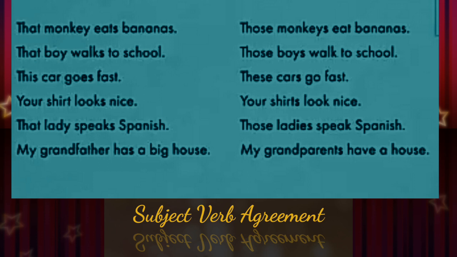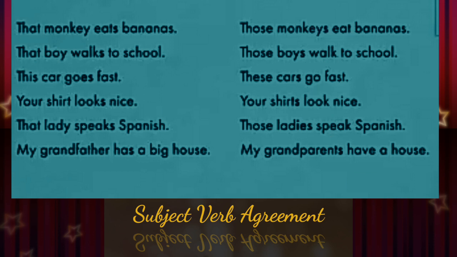Monkeys, boys, cars, shirts, ladies, grandparents. These are all plural subjects, and that's why they are followed by plural verbs like eat, walk, go, look, speak,